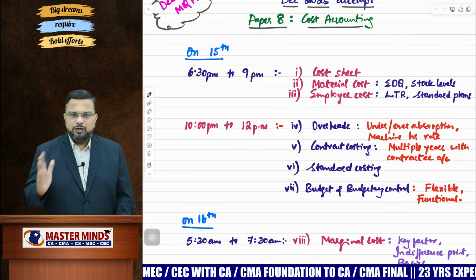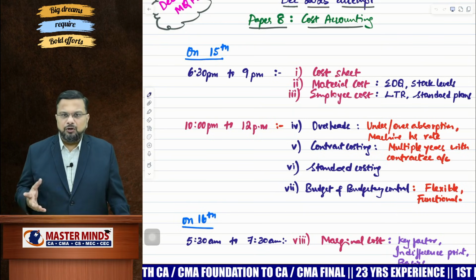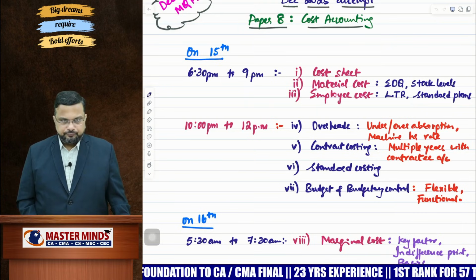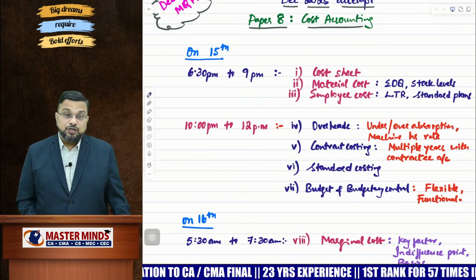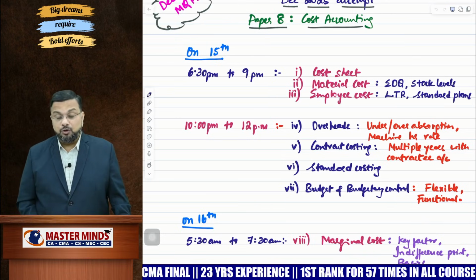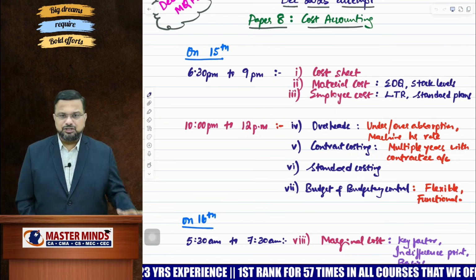Now in this particular 2 hours, 10 to 12, or 9:30 to 12, focus on these areas. What are those? Overheads chapter, okay? When it comes to overheads, focus on under absorption, over absorption, and calculation of machine overhead, both comprehensive machine overhead as well as direct machine overhead, okay?